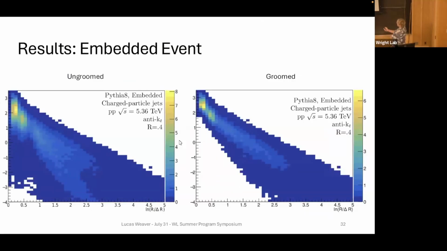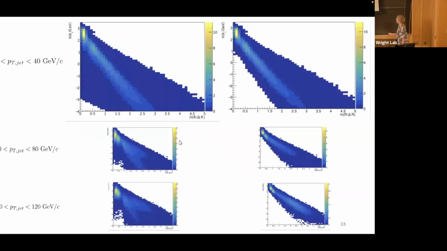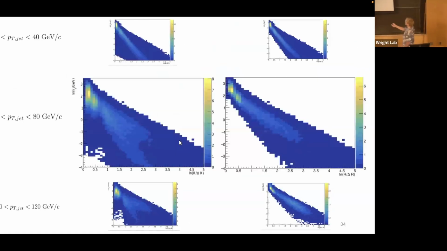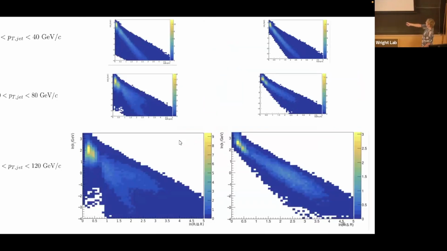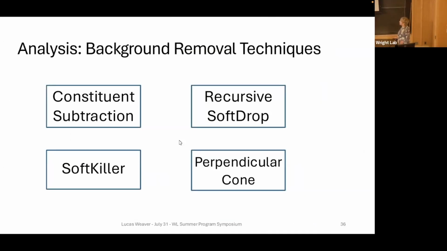Next, we can look at the background. We see that once you add the background, it really obscures what we're looking for. At low momentum, you just have this stripe that's all from background particles. At higher momentum, you start to see this perturbative QCD region that we're interested in, but it's still heavily obscured behind this wide angle radiation. Now we look at some of the background removal techniques.